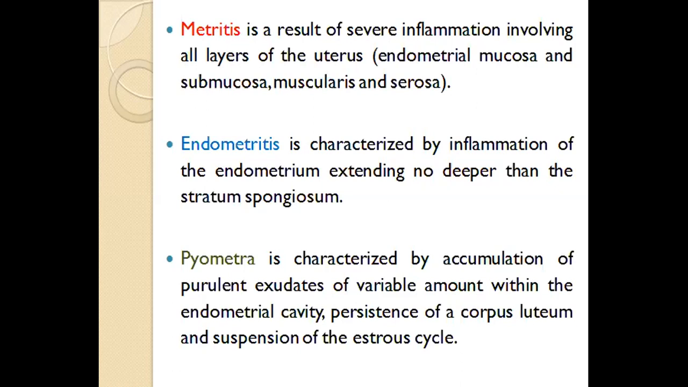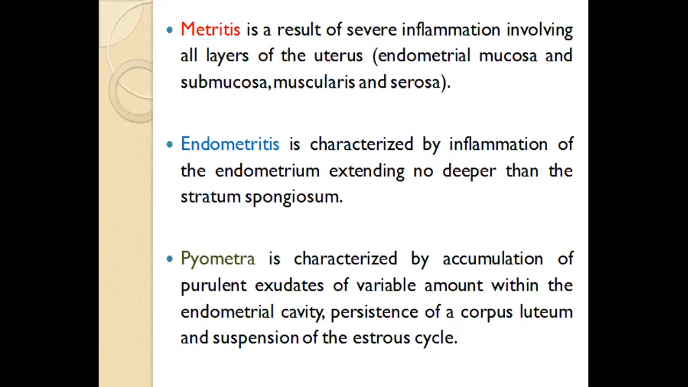Metritis is actually a result of severe infection or inflammation that involves all the layers of the uterus: external layer, middle layer, and internal layer, which is mucosa, submucosa, muscularis, and serosa. Serosa is the outermost layer. So metritis is inflammation of the whole of the uterus, while endometritis is characterized by inflammation of the endometrium only. It does not exceed beyond the spongiform strata.